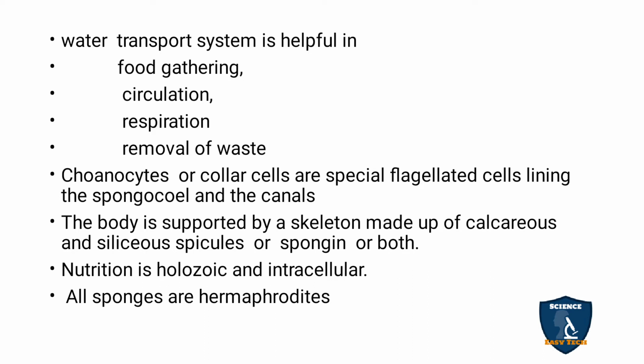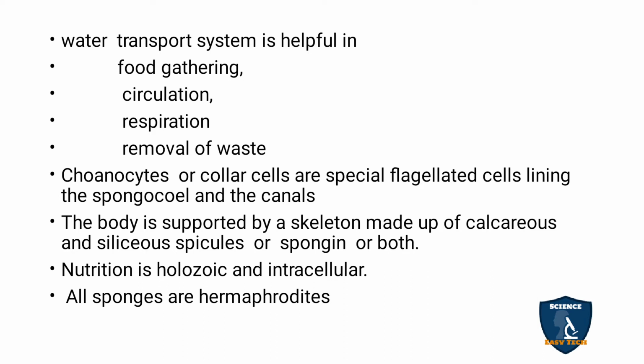Like the circulatory system in our body, for them it is the water transport system: food gathering, circulation, respiration, and removal of waste. Inside, the body is made up of two layers, pinacocytes and choanocytes, as we discussed in the previous class.